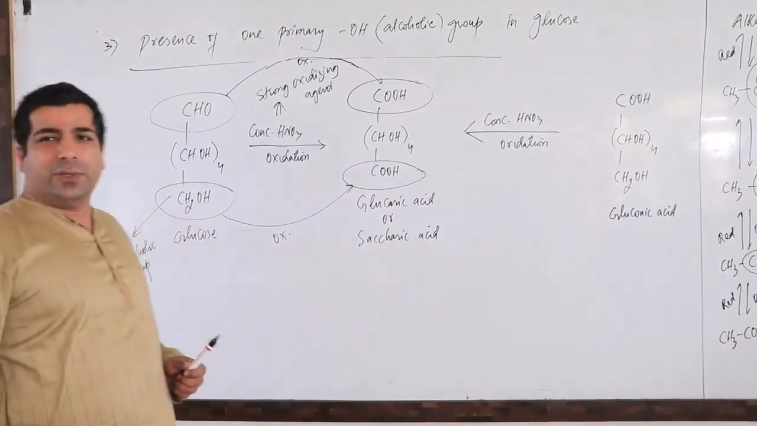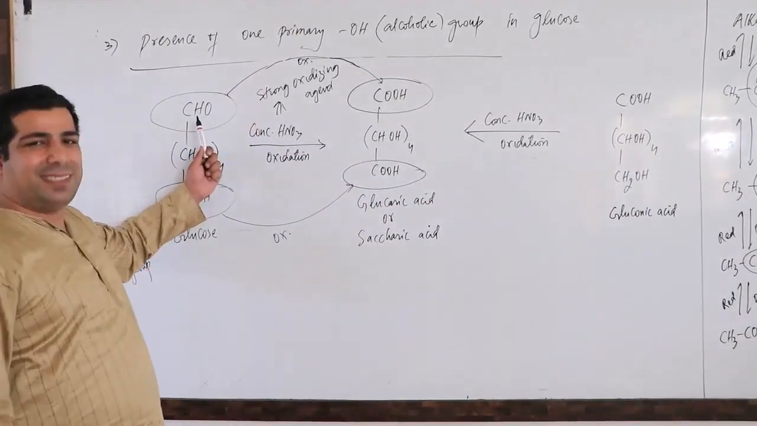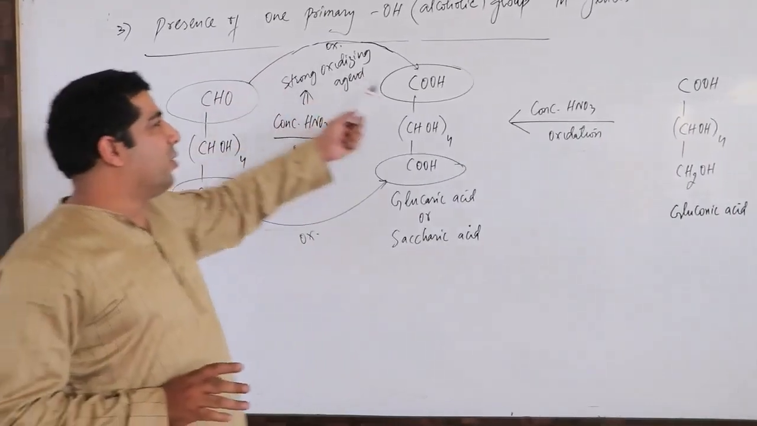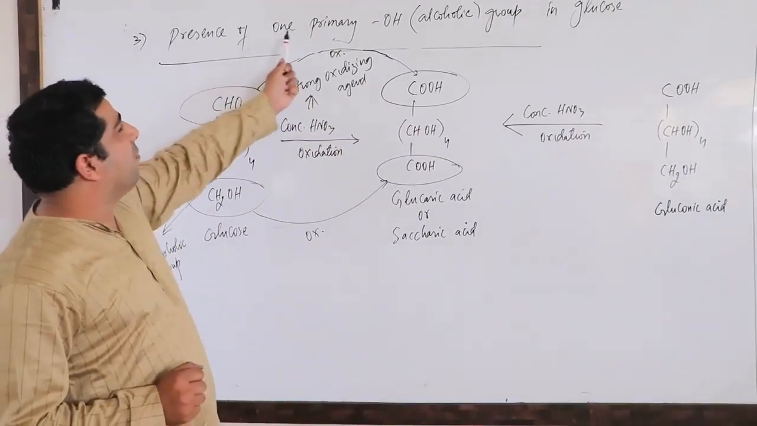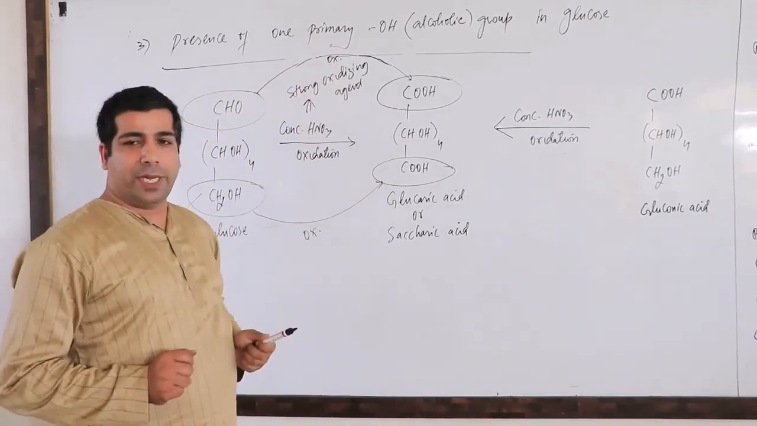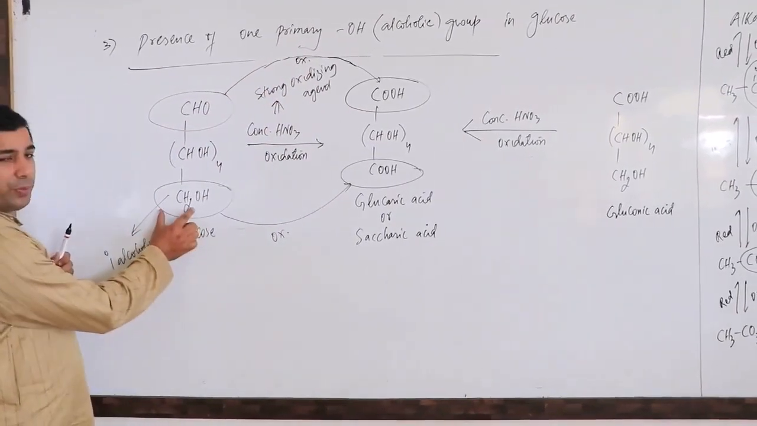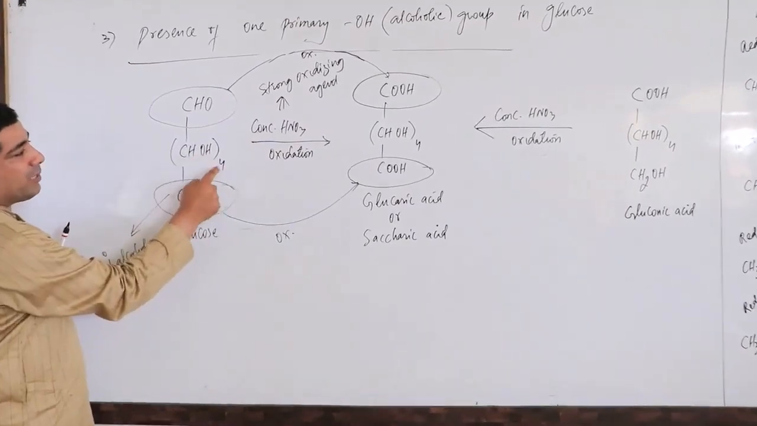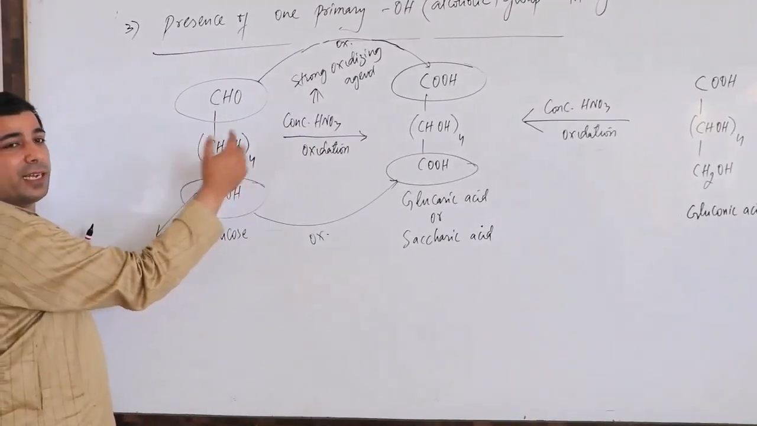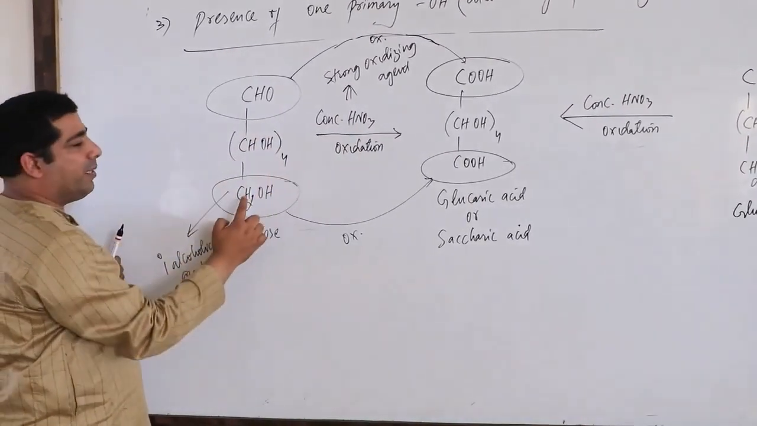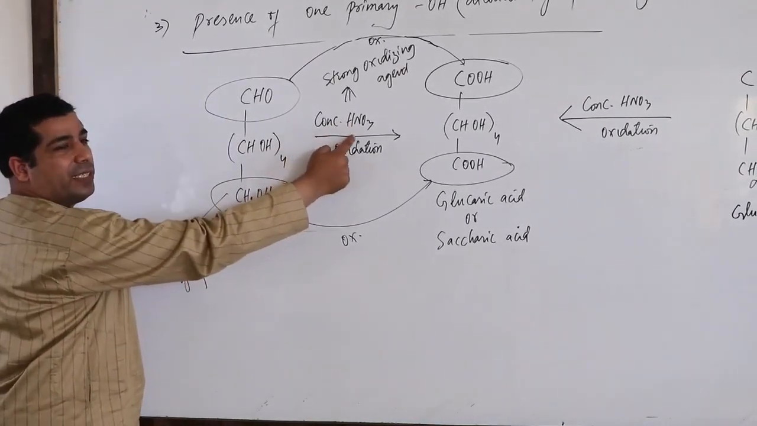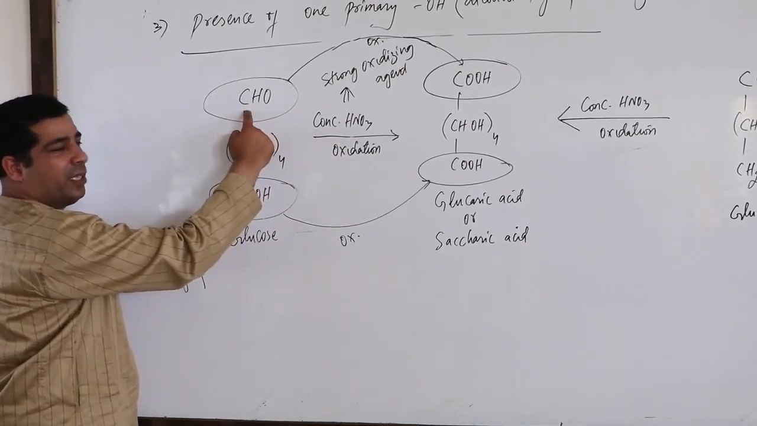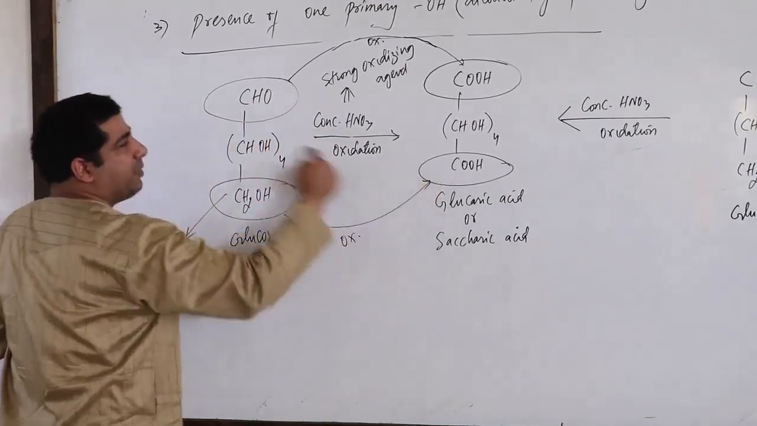Now what does this reaction tell you? This reaction tells you that, first of all, aldehyde is there. That aldehyde is converted into carboxylic acid. But my topic is the presence of one primary OH group. Look here, this is the primary OH group, and these are 4 secondary OH groups. They are not being attacked. Only the primary OH group is attacked by concentrated nitric acid, and the aldehyde is also attacked. So in both cases oxidation happens.